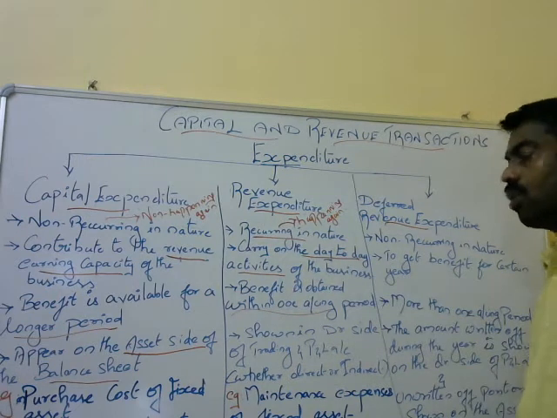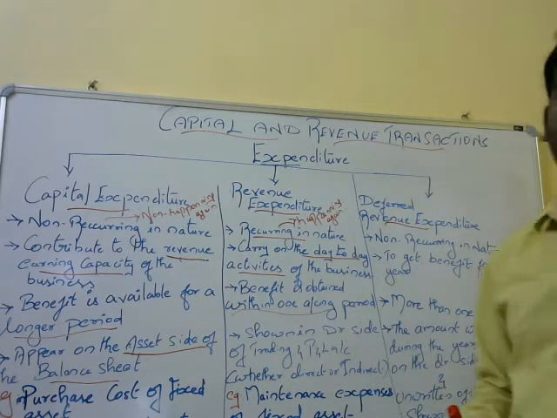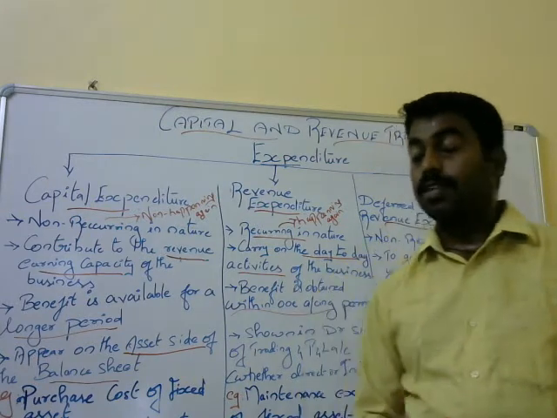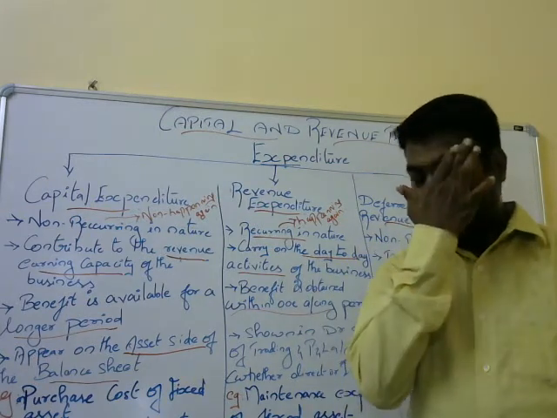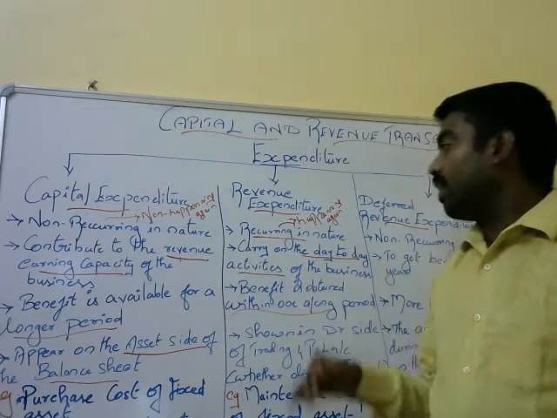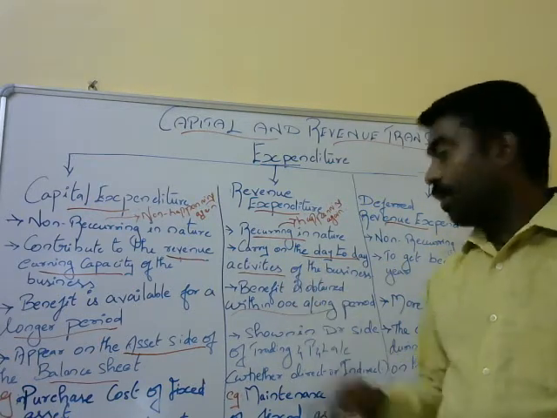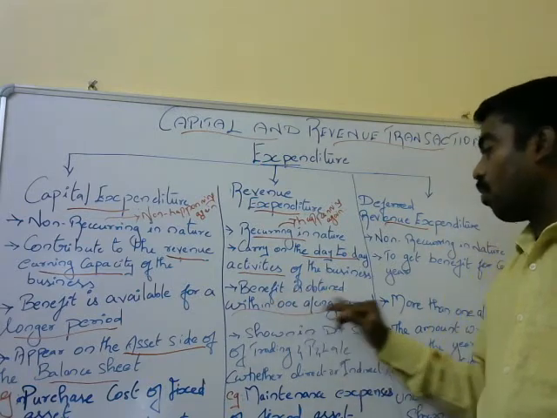See, everything is a day-to-day transaction in revenue expenditure. What all are you purchasing? Tea is a staff welfare expense. Day-to-day transactions like tea, coffee, or stationery expenses are all day-to-day activities of the business, and they will happen. The benefit is obtained within one accounting period.